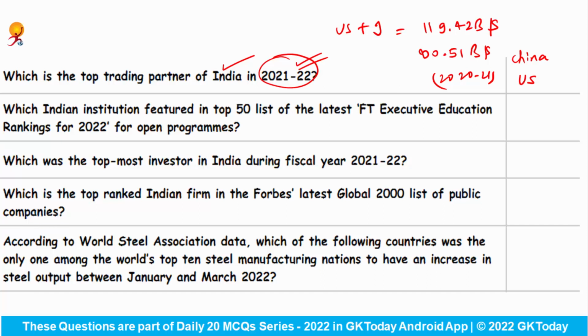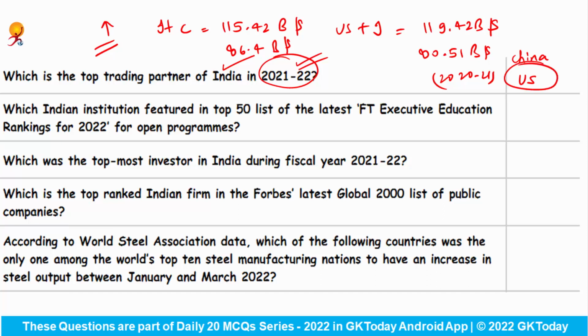Both imports from and exports to the USA increased this year. India's trade with China stood at $115.42 billion, and last year this value was $86.4 billion. So your correct answer would be USA.